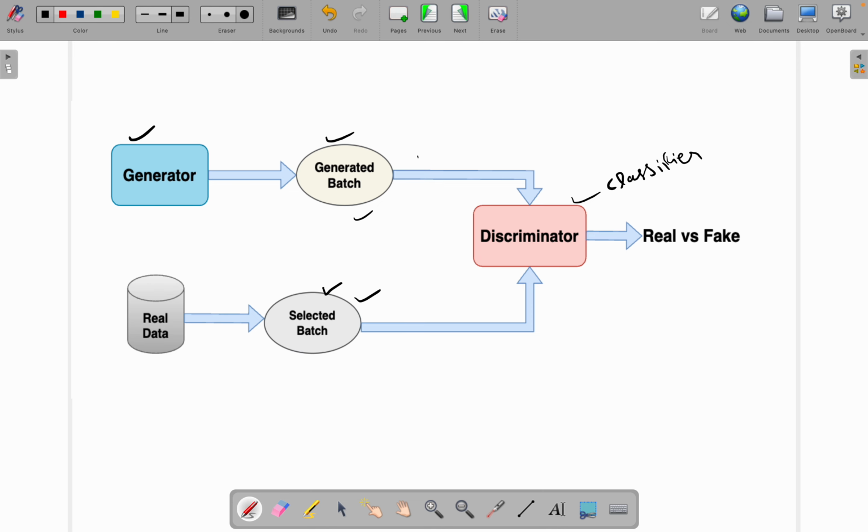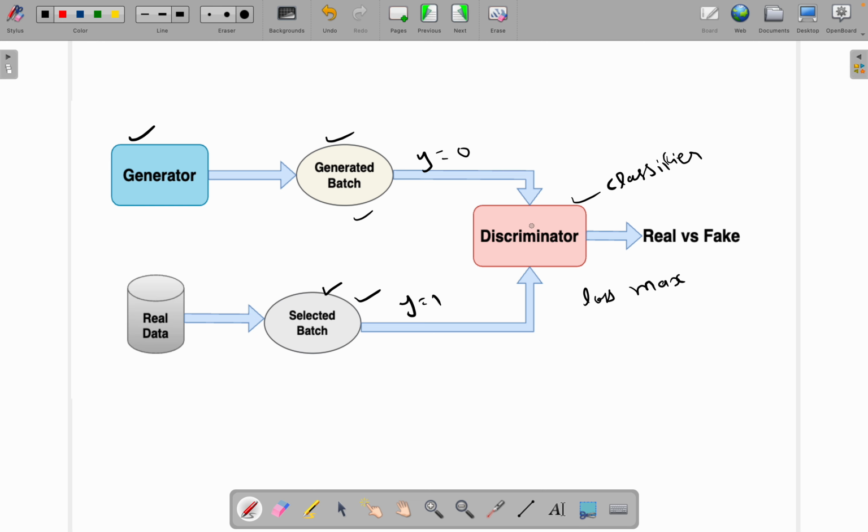So let's say this is y equal to 0 and this is y equal to 1, and if the classifier can predict correctly, that means these two images are far away from each other. Hence the task of the generator is creating new images which are very similar to real images. Hence the discriminator loss will be maximized. If the discriminator is not able to classify, then that loss will be increased, and the discriminator will try to classify correctly and minimize the loss.